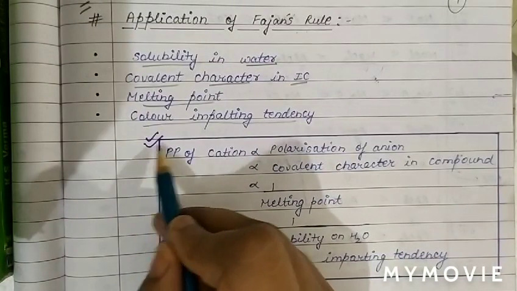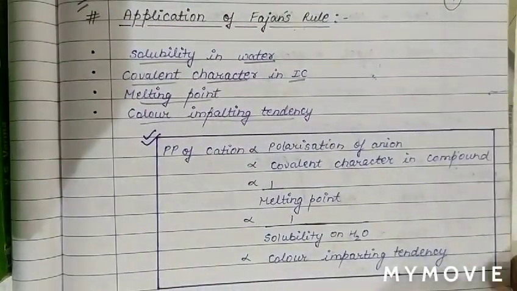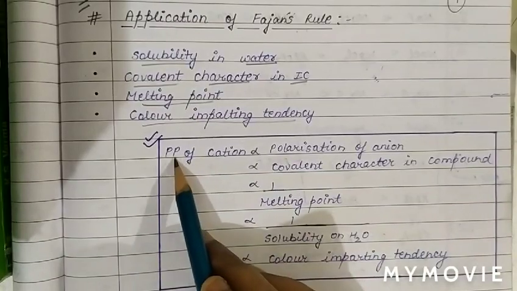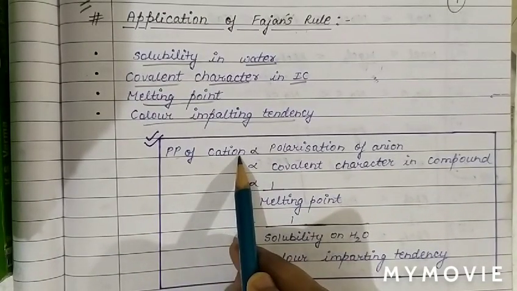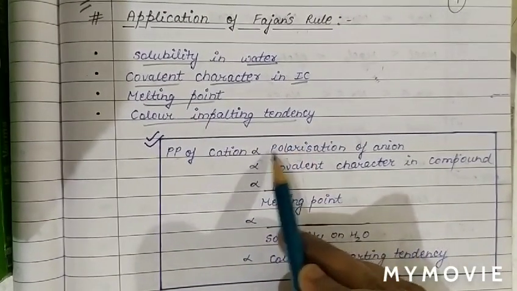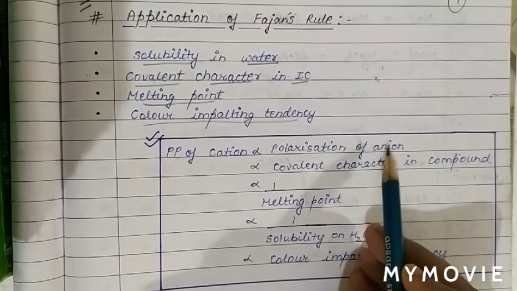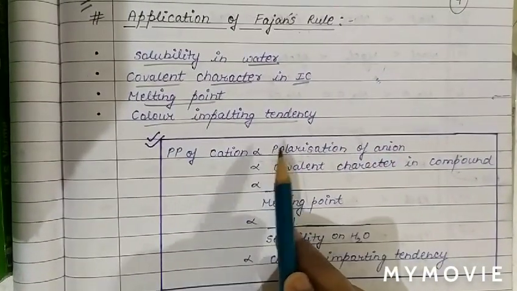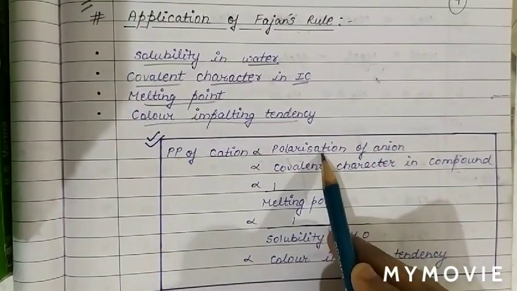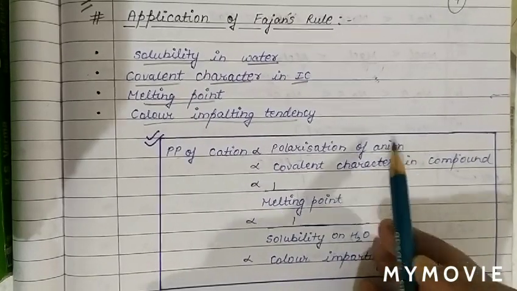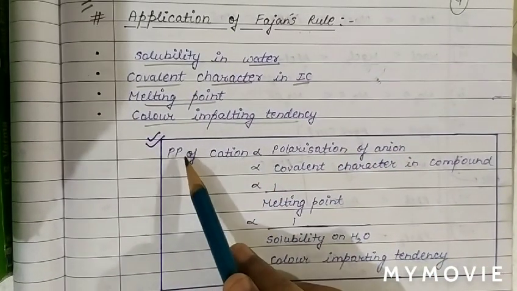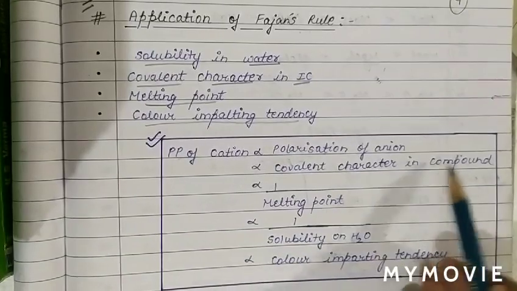Now, we will discuss the Fajans rule in a short way. See, polarizing power of cation is directly proportional to polarization of anion. So, higher is the polarizing power of cation, means higher is the polarization of anion. Means if polarizing power is high, means covalent character is also high.